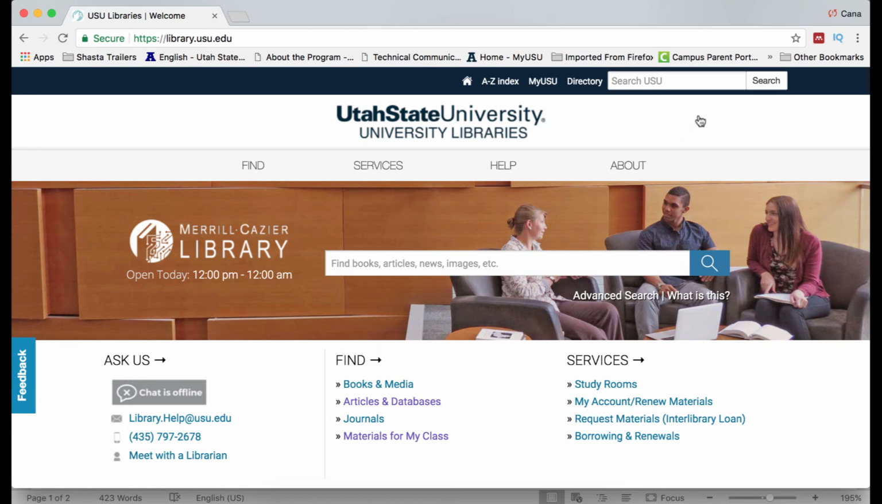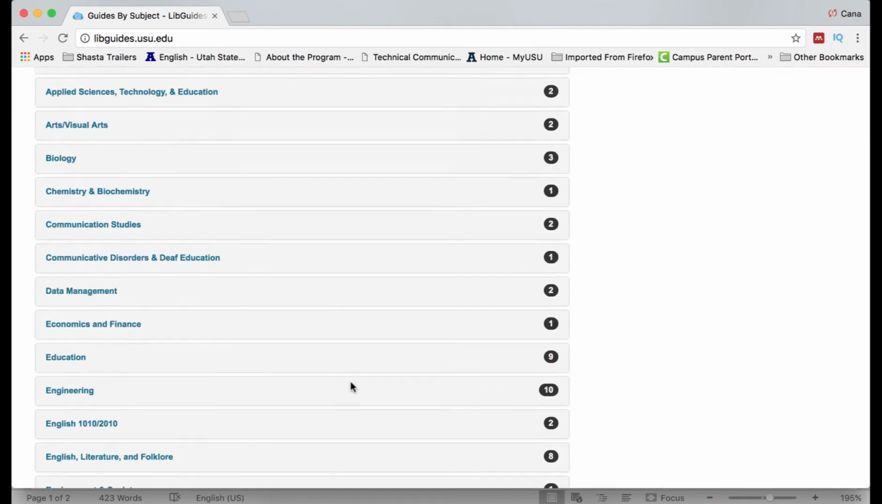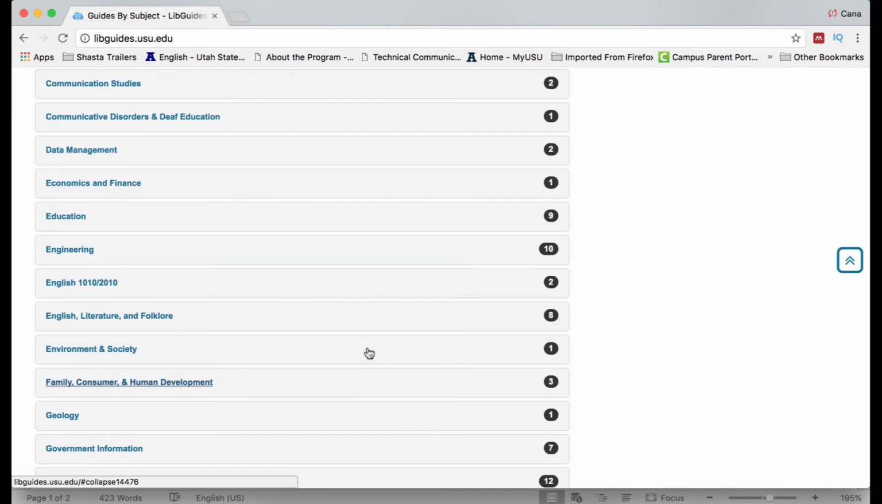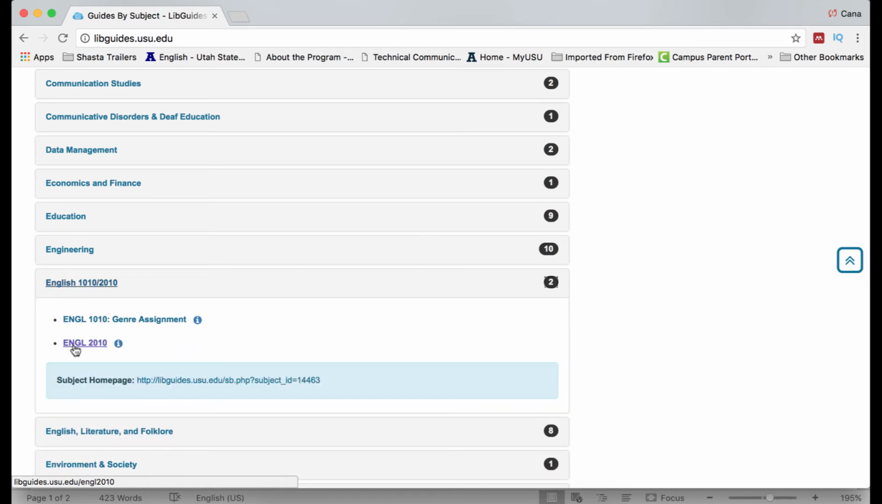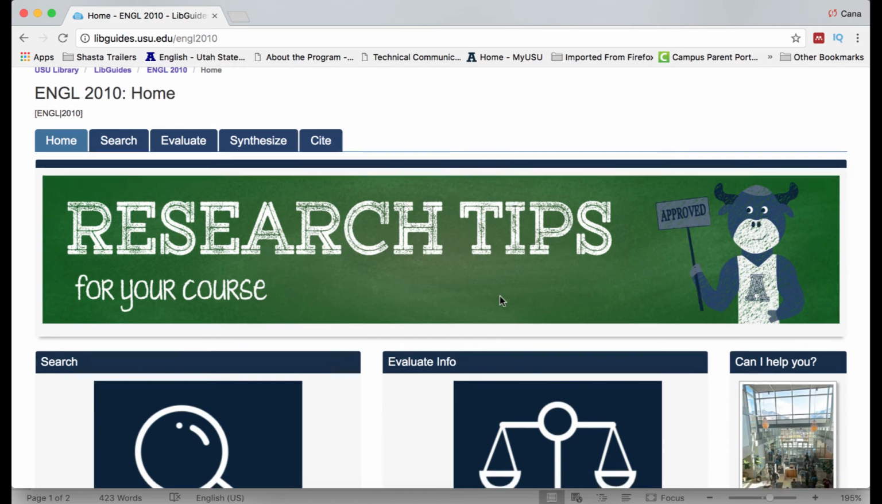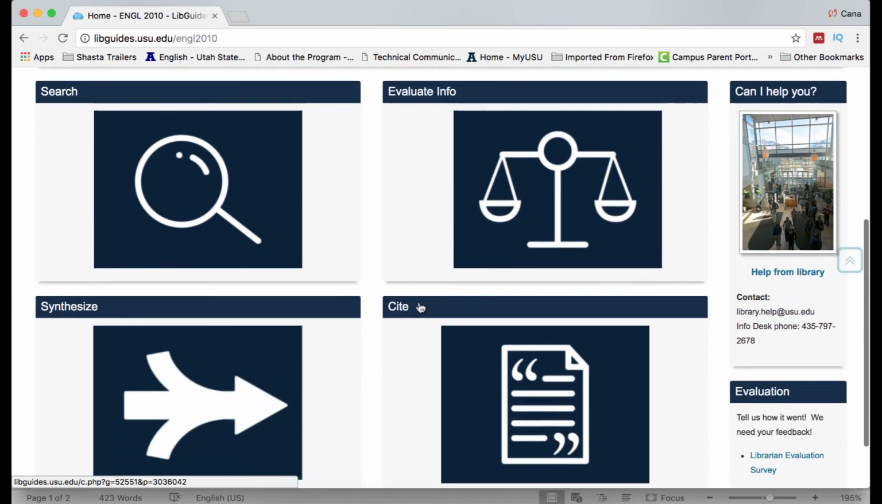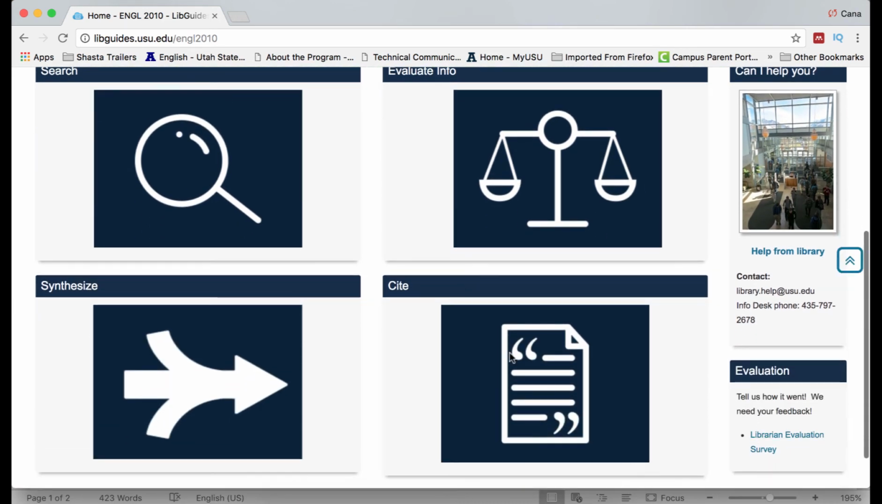If you were to click on USU Libraries, all you need to do is go to Research Guides. USU Libraries has created research guides for English 1010 and 2010. You can click on them here. Then you can select English 2010. This is a research tips page for English 2010, and it gives you all sorts of information about how to find sources, but importantly for this video, it gives you information about how to format your citation.